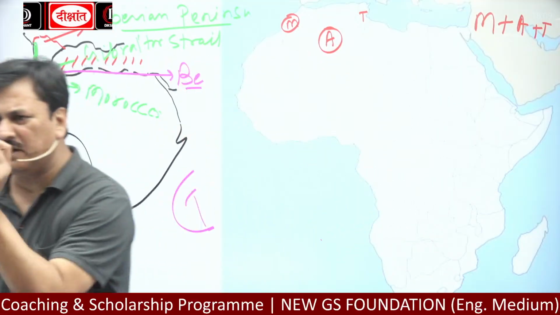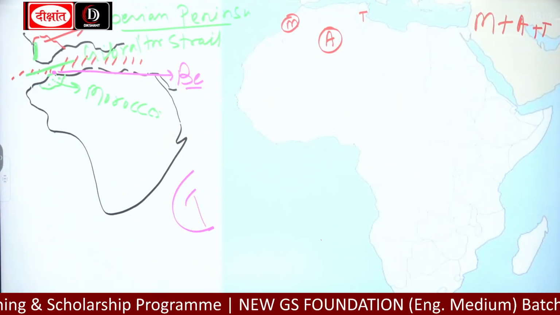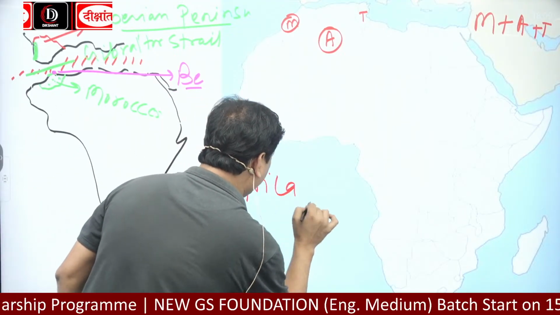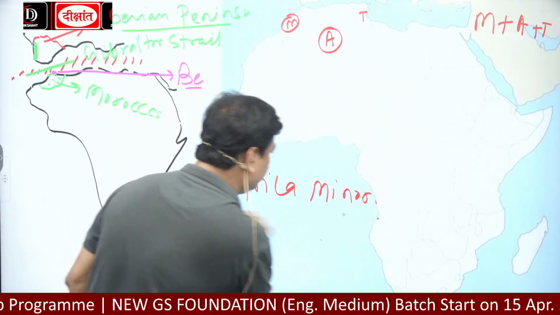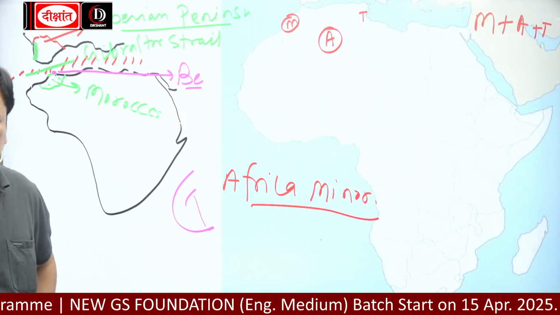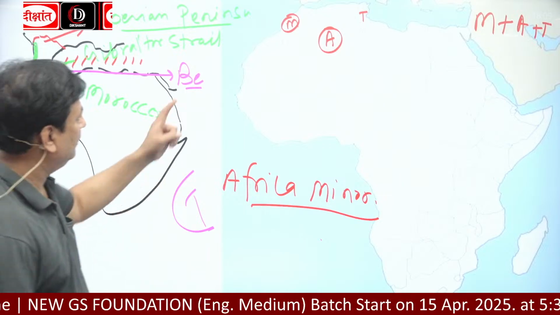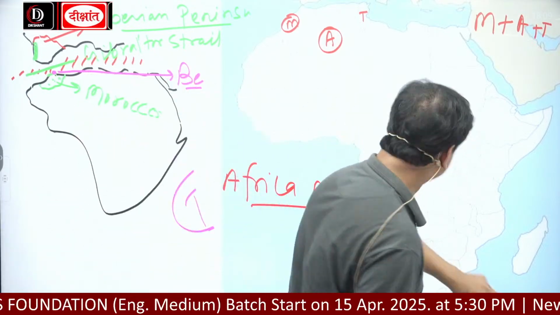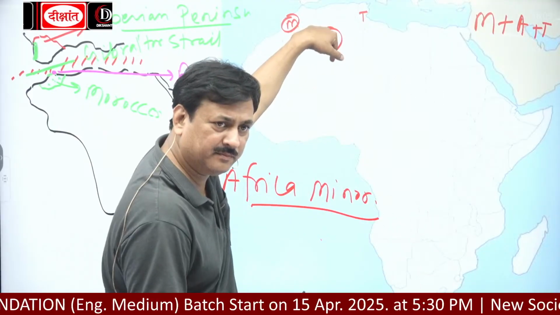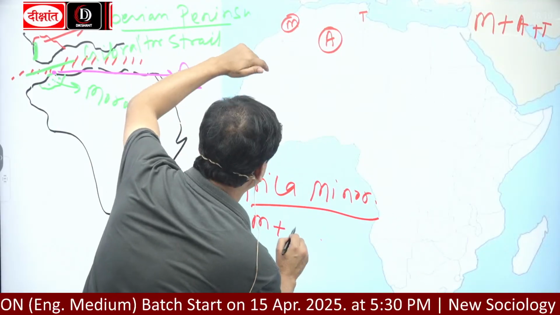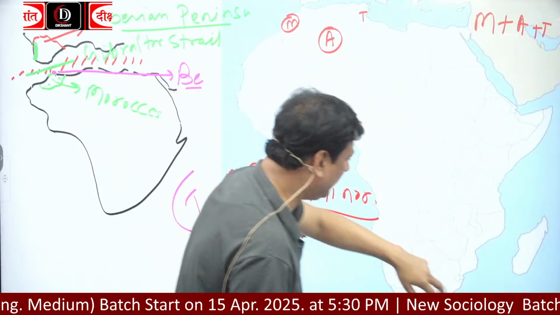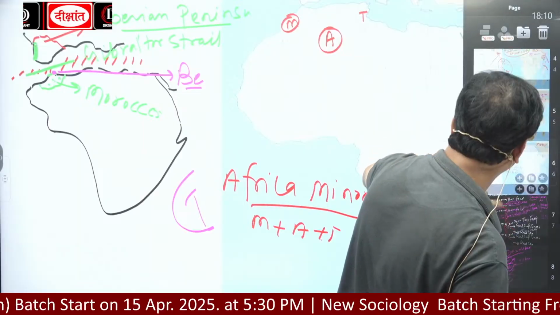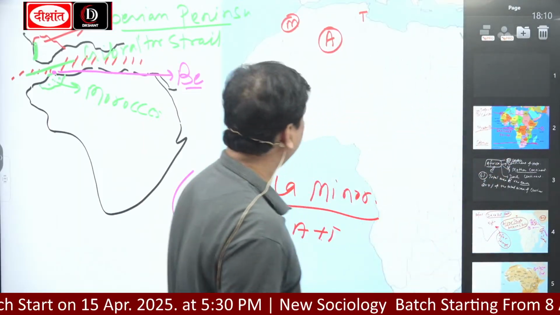But there is also one word, Africa Minor. There is also a word called Africa Minor. Okay? Now, which countries are the part of Africa Minor? Look here. Again, see, first these 3 countries, Morocco, Algeria, plus Tunisia, and apart from that, now see the map.